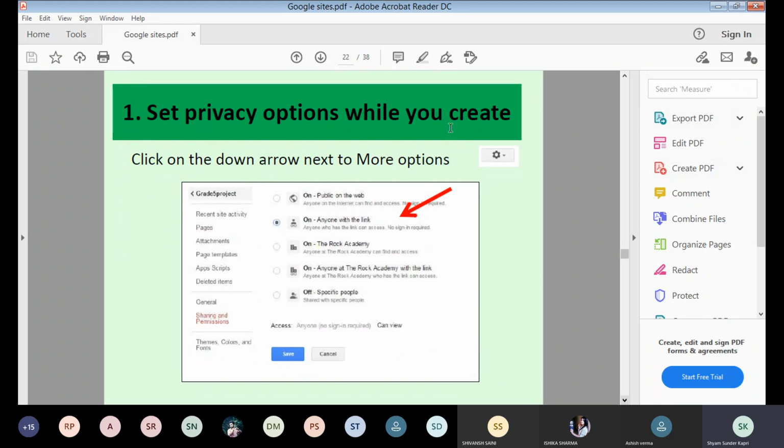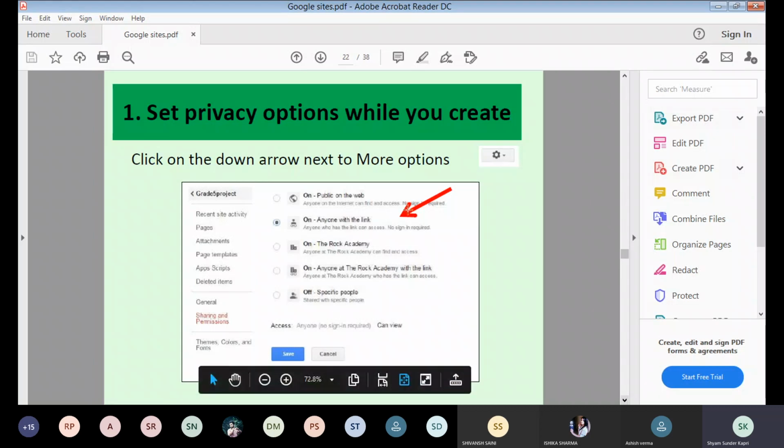Now set privacy options while you create. Click on the down arrow next to more options on anyone with a link. Anyone who has the link can access, right, privacy options. Who can edit the site, who can edit the page, and who can view, right? These are basically the settings.